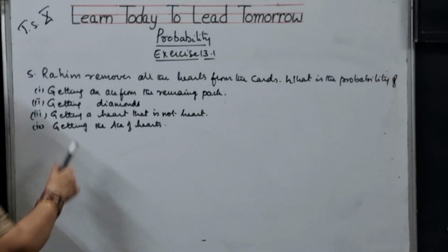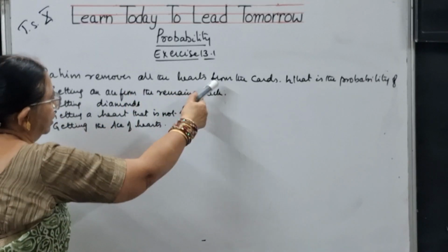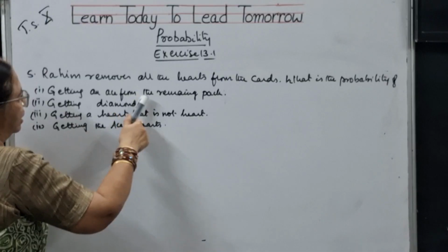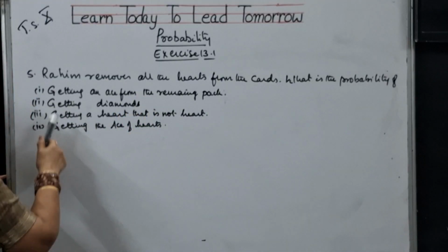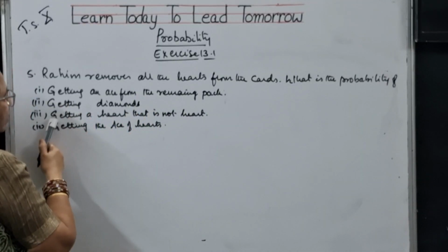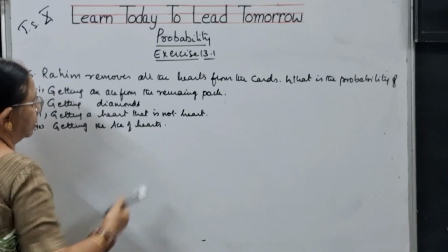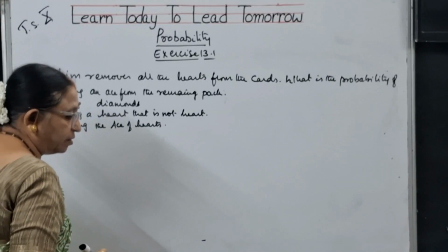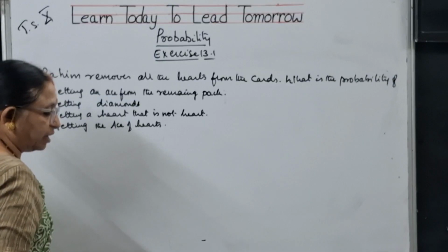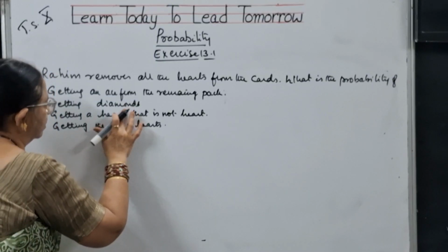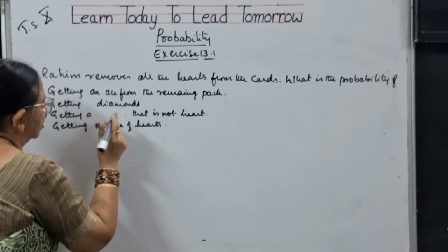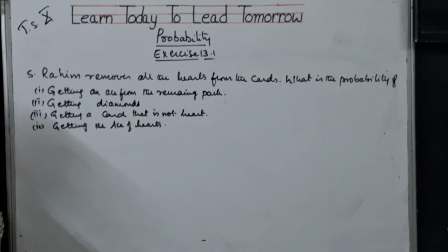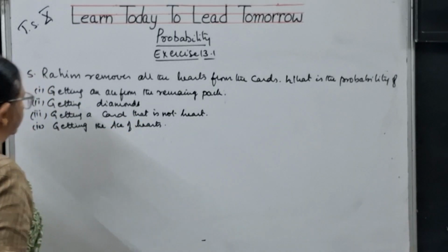Now, fifth problem, children. Rahim removes all the hearts from the cards. What is the probability of getting an ace from the remaining pack, getting diamonds, getting a card that is not a heart, and getting the ace of hearts?